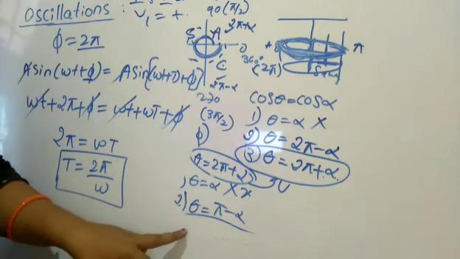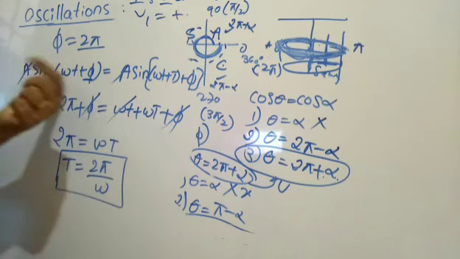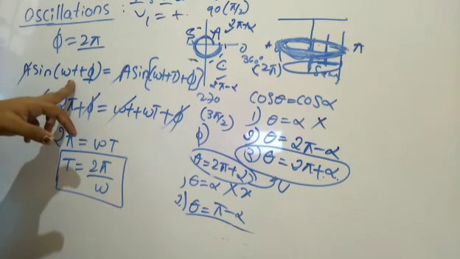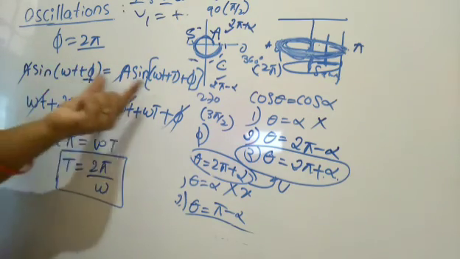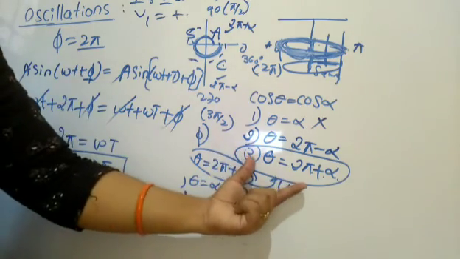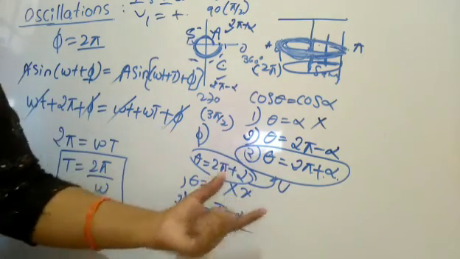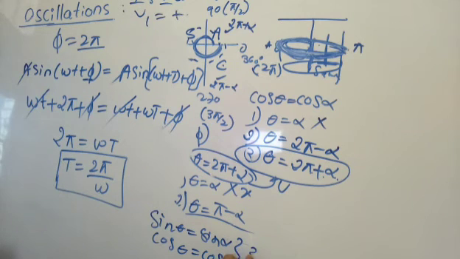One thing you have to understand here: sine alpha means what? This part is the displacement part, and sine theta and sine alpha are the displacement part. And cos alpha and cos theta are the velocity form. Sine theta equals sine alpha, cos theta equals cos alpha, only in case of 360 degrees.